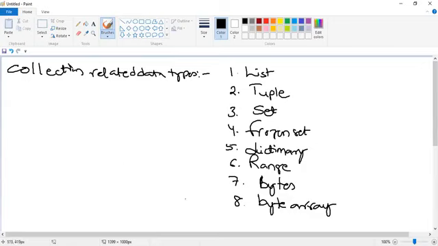By using these data types, we can handle multiple data elements, guys. If you consider a simple variable, if I take a equal to 10, that a can handle only one value.